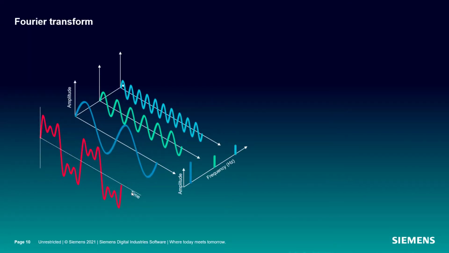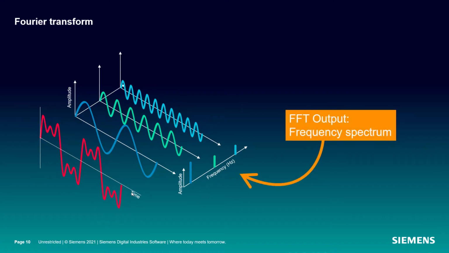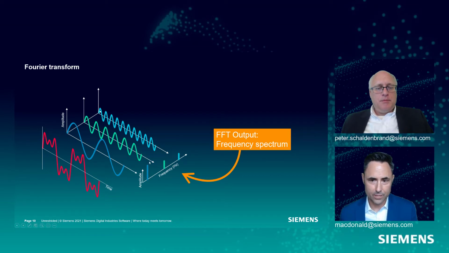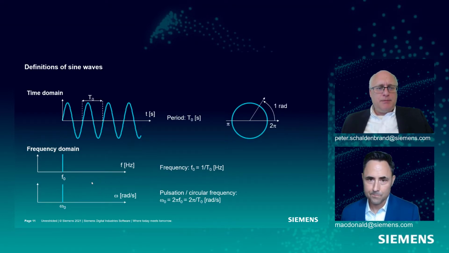And so the Fourier transform takes that input in the time domain and splits those components out and plots them in the frequency domain. So the output of the FFT is this frequency spectrum here. Okay, this sine wave at this frequency at this amplitude plus this one equals this original signal. So you kind of broke it down into some different parts. But it's the same information, frequency and time? Yes. Just looking at it two different ways in two different domains. That's exactly right.